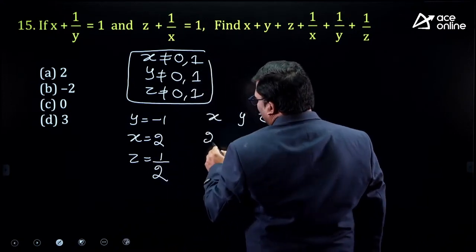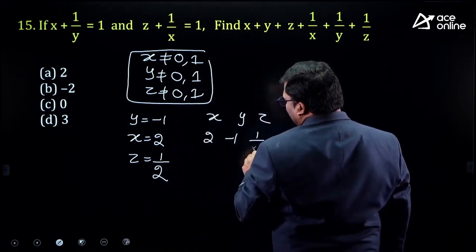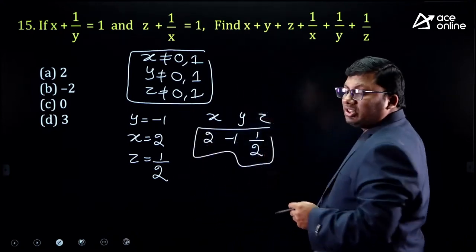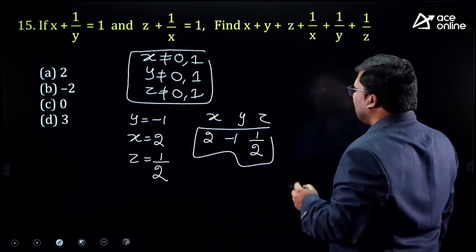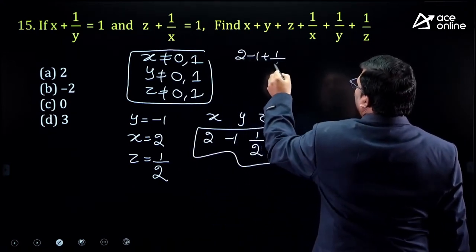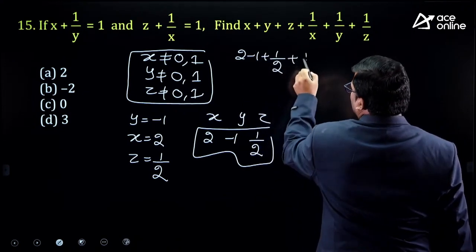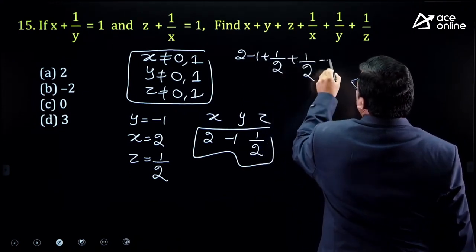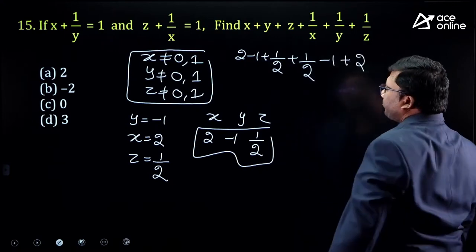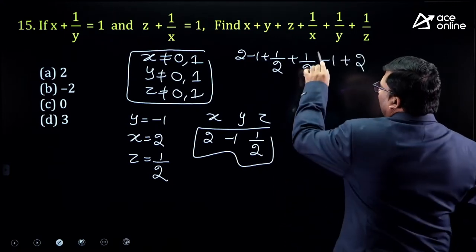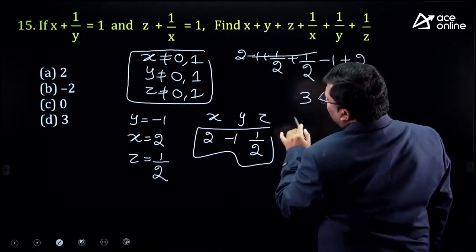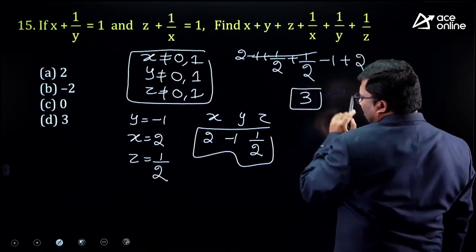Here it will become 2 minus 1, 1 by 2. Just substitute these values and you will get the answer. x is 2, so 2 minus 1 plus 1 by 2. 1 by x is 1 by 2, 1 by y is minus 1, 1 by z is 2. It is 2. 1 minus 1 is 0, 2 plus 2 is 4, 4 minus 1 is 3. The answer for this question is 3.